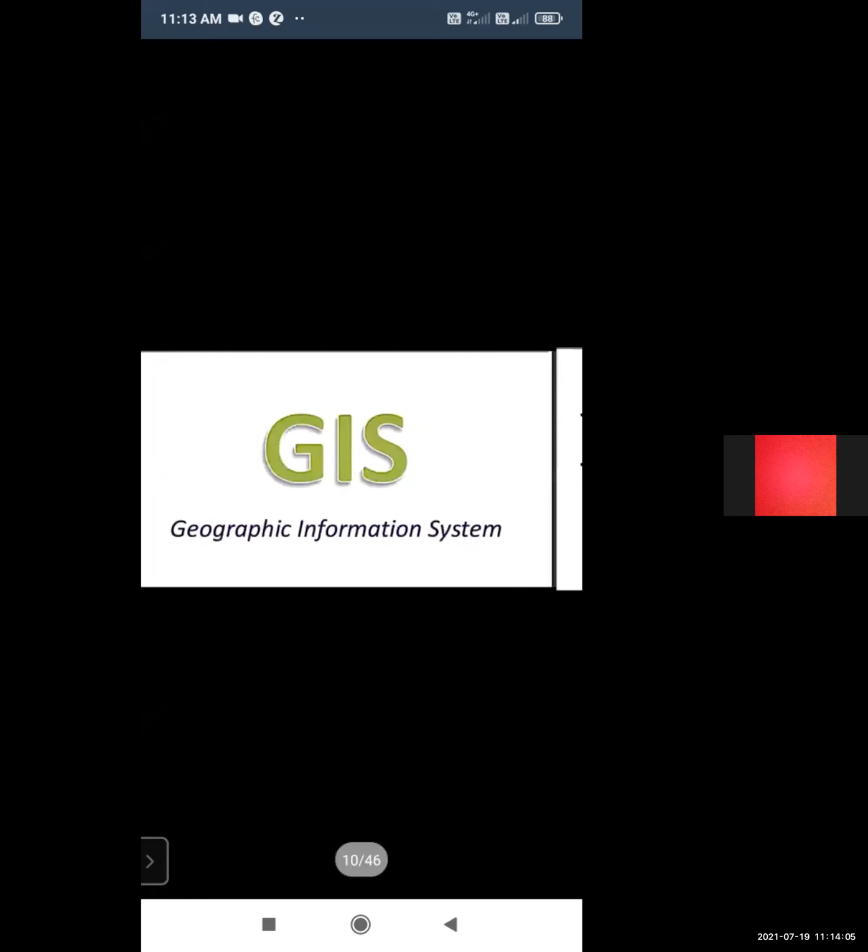A Geographic Information System, or GIS, integrates hardware, software and data for capturing, managing, analyzing and displaying all forms of geographically referenced information. A GIS is a system of computer software, hardware, data and personnel to help manipulate, analyze and present information that is tied to a spatial location.